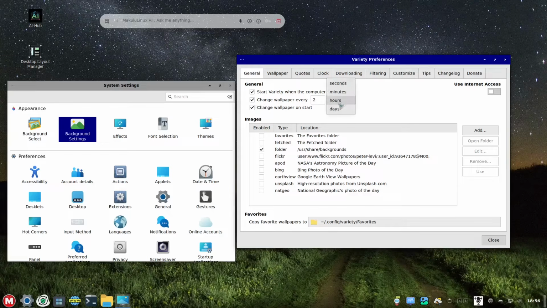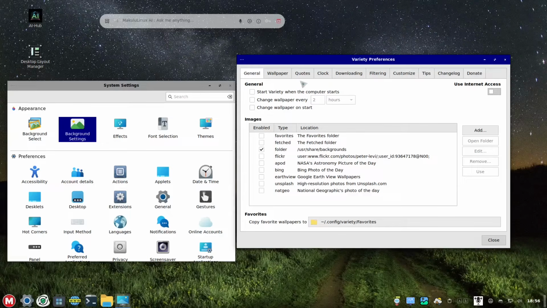It's really up to you, or maybe minutes or seconds. So I'm just gonna uncheck that one. Variety, when the computer starts, you could also check that one out and change the wallpaper. I'll just uncheck that one. Everything will be unchecked. I'd rather retain the appearance that I want.